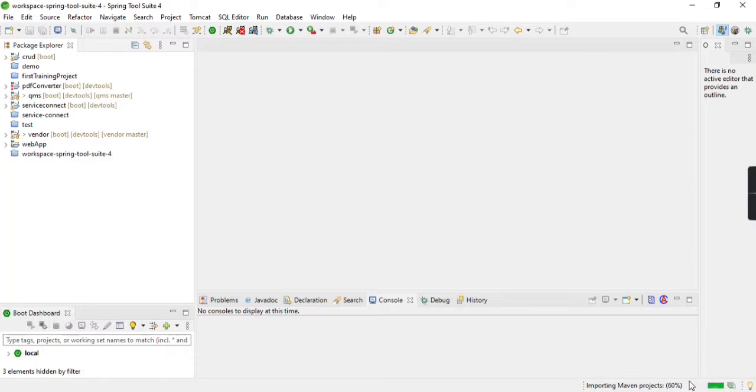Yes, so in a single workspace you can have multiple projects under a single workspace. Yes, so basically STS is a good tool for Spring Boot projects.